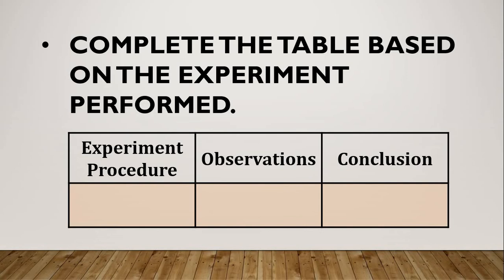This shows that oxygen is present in the air. So, the conclusion is oxygen is present in the air. Okay? The procedure is light a candle with a matchstick and cover the candle with the glass jar. The observation is on being covered with a glass jar, the candle flame flickers for some time and then goes out. The conclusion is oxygen is present in the air.